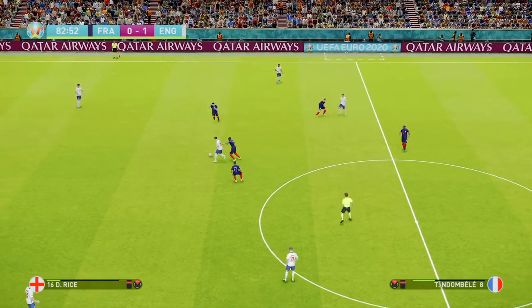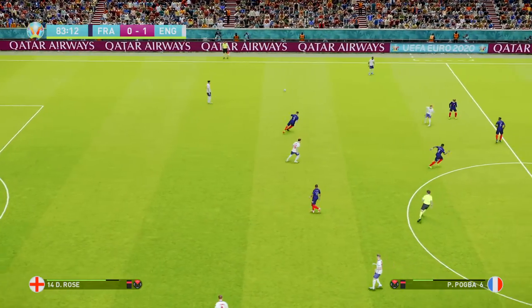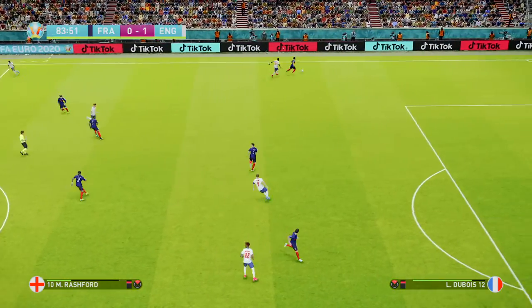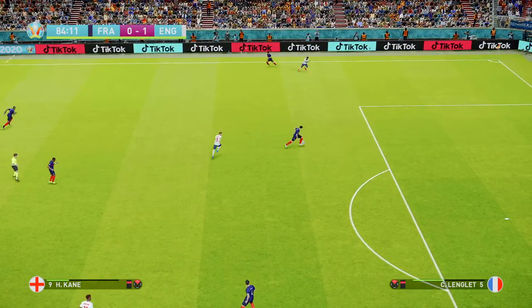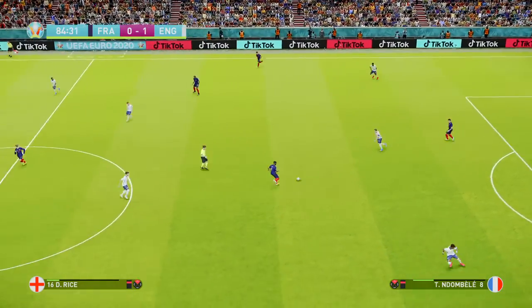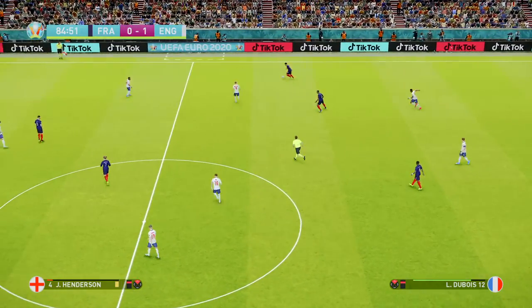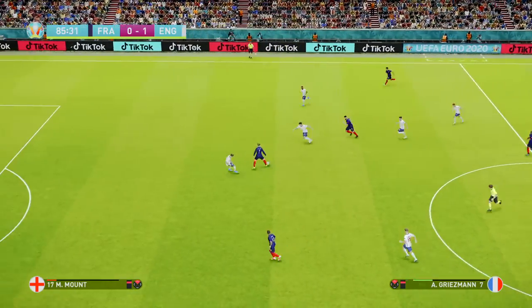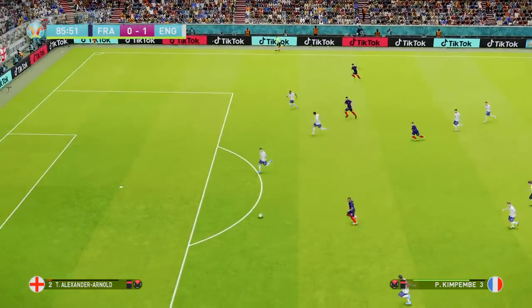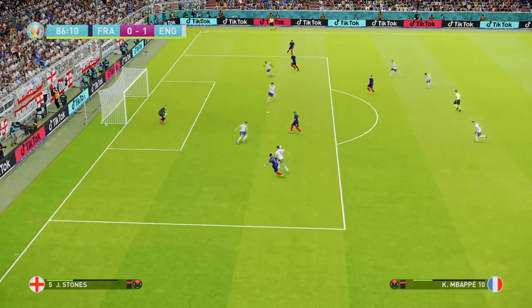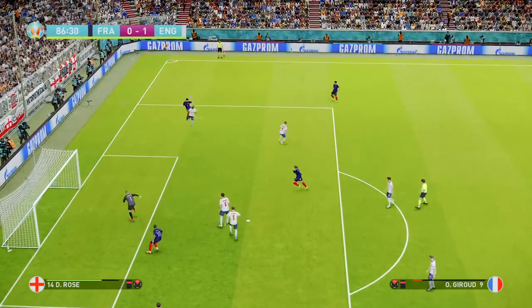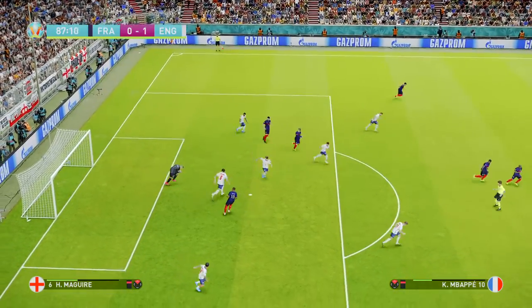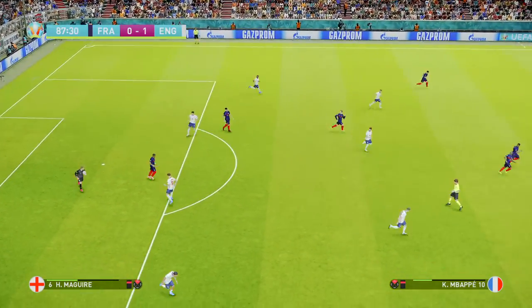Can they keep possession? Not panic. Can France get it off them? Hardy, concerned. Bignell wants to celebrate but daren't. Here's Longley. Ndombele. You feel if France were to get an equaliser now, it could be crushing psychologically for England. Here's Griezmann. It could happen. It's a great ball. Kimpembe looks for Mbappe. Another save, but Giroud's there. Dubois, back to Griezmann. It's bouncing around in the box and Pickford has it.